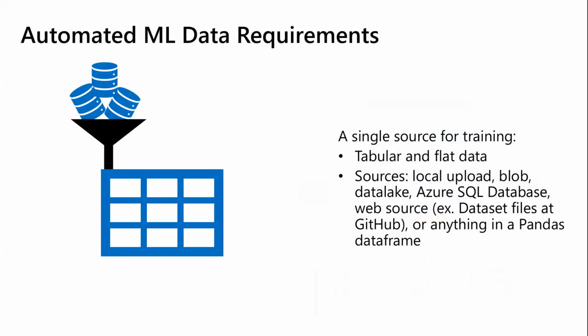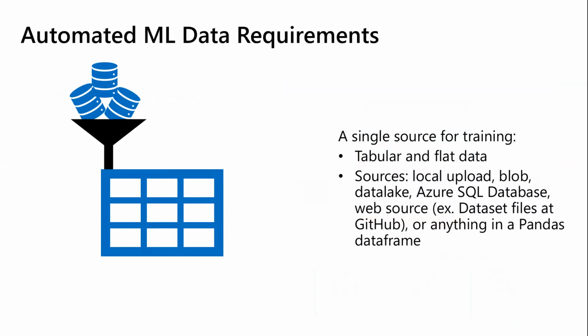So now we'll dive into a little bit step by step into the machine learning flow. So we'll start off with the data requirements. So right now, AutoML expects a single flat data set, or we call it tabular data. And if your data is not labeled, for example, if column names are not identified, we will go ahead and name them as column 1, 2, and 3, and so on.